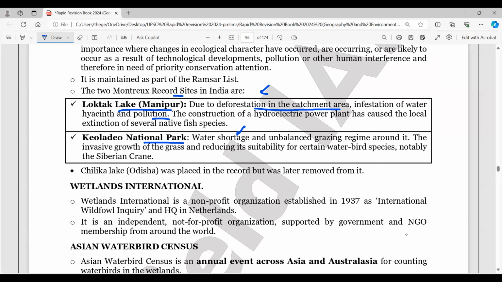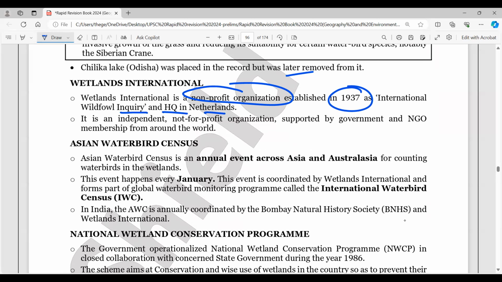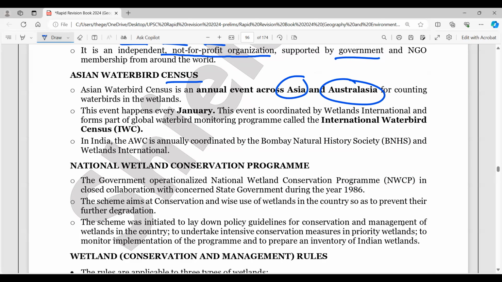Now, Wetlands International is a non-profit organization, established in 1937, which also looks into it. It has its headquarters in the Netherlands, and it is an independent not-for-profit organization supported by government and NGOs. So this is Wetlands International. Also the Asian Waterbird Census, an annual event across Asia and Australasia, if you observe, for waterbirds, and it happens in January every year. Right. Now the International Waterbird Census (IWC) is there, and also we have the Bombay Natural History Society (BNHS). In India the AWC is annually coordinated by BNHS. So remember, Wetlands International, this organization, and BNHS, they look into AWC.